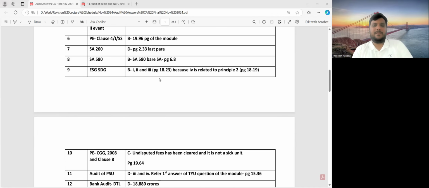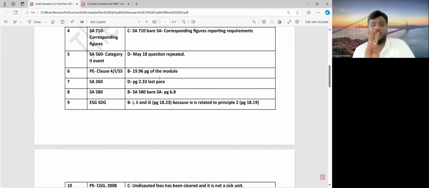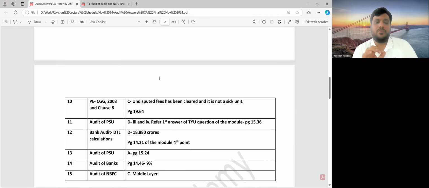ESG, SDG: it was expected that the question would be from the principles. So they are questions on principles only. They wanted you to tell about principle 9. Principle 9 is about providing value to the consumers. So 1, 2, and 3 are providing value to the consumers, but the fourth head is principle 2. I've given the page number references also to avoid any kind of confusion.